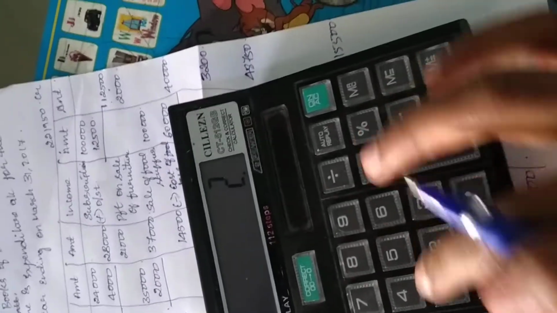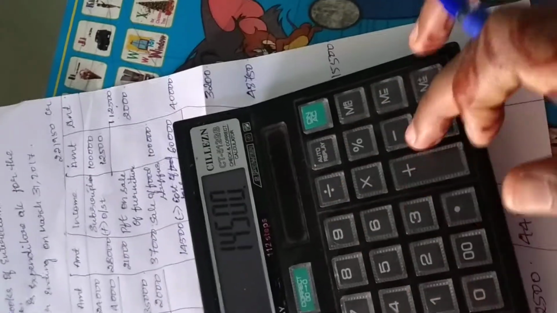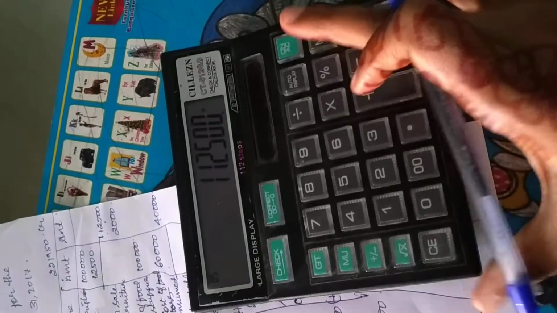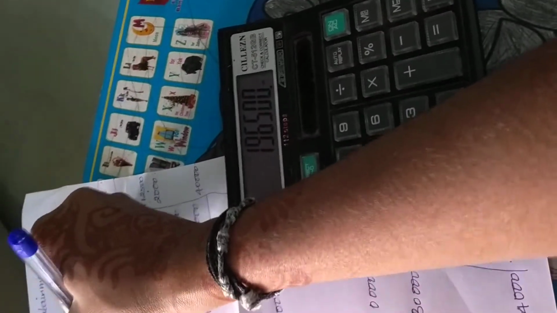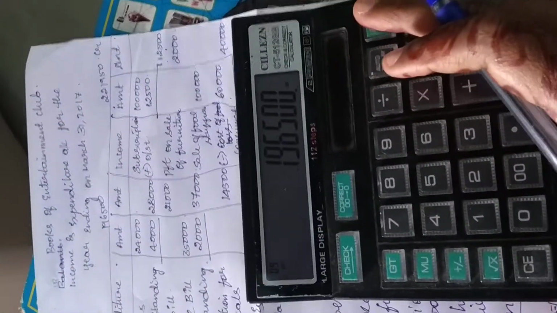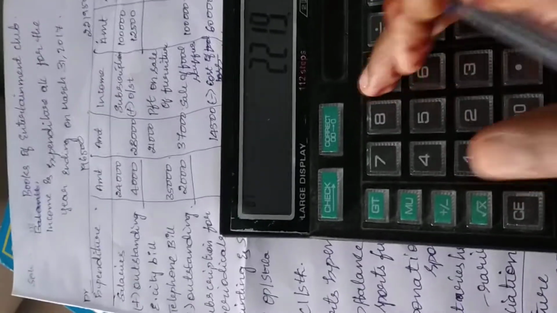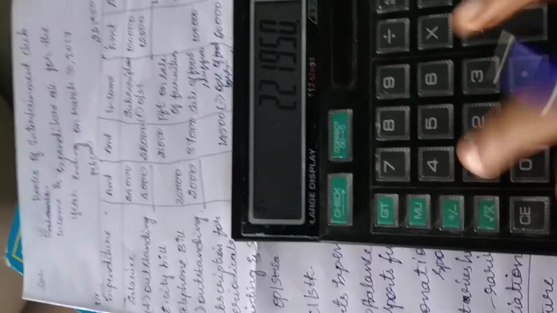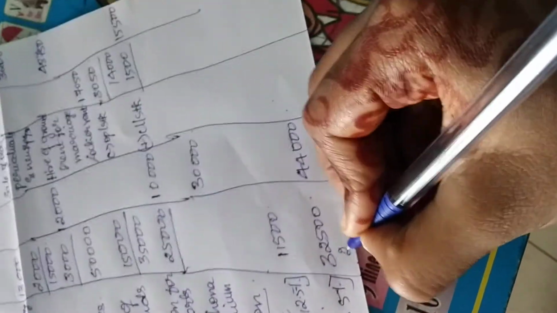Now we will add the expenditure side total. 28,000, 21,000, 37,000, 14,500, 12,000, 10,000, 30,000, 44,000. So it comes to 1,96,500. So it is a surplus. So 2,21,950 minus 1,96,500 is 25,450. It's a surplus. We have to close it as a surplus.